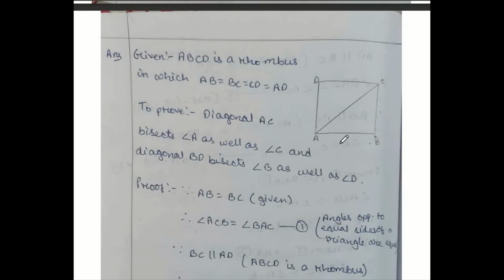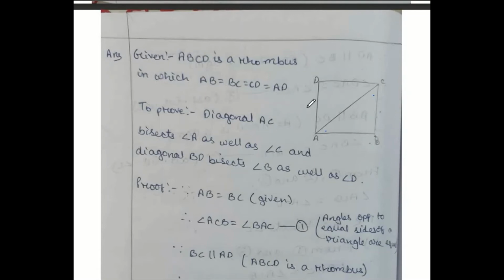Because of the rhombus, all sides are equal. Since AB and BC are both equal, that is given already, then AB is opposite this angle and BC is opposite this angle, so those angles are also equal. Angle ACB equals angle BAC. Condition 1: angles opposite to equal sides of a triangle are equal.